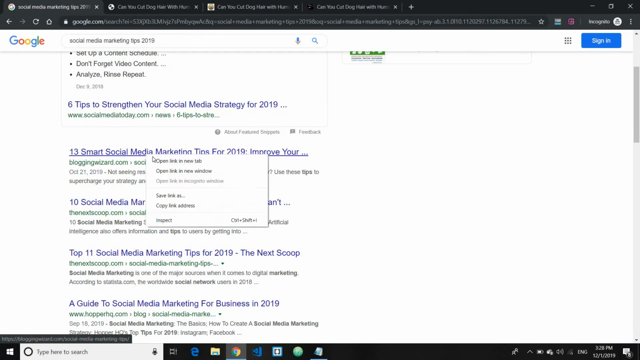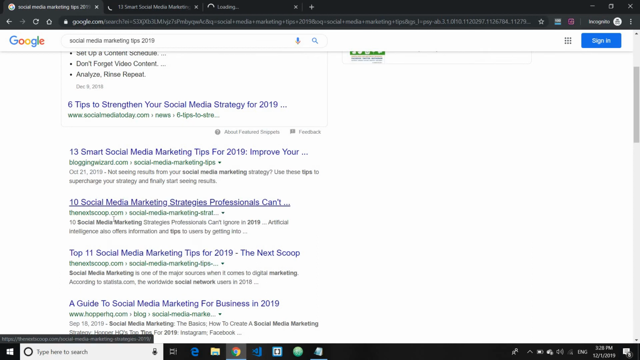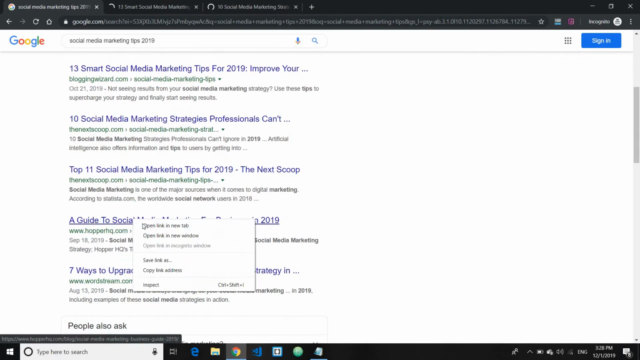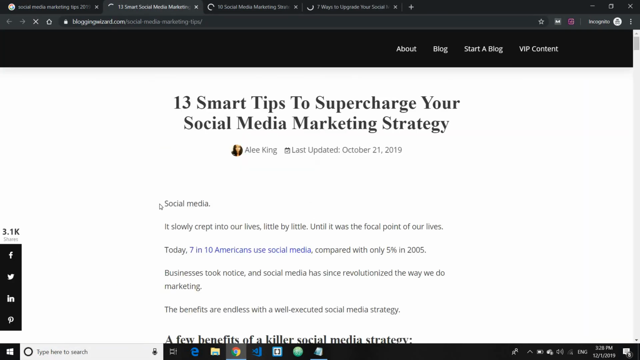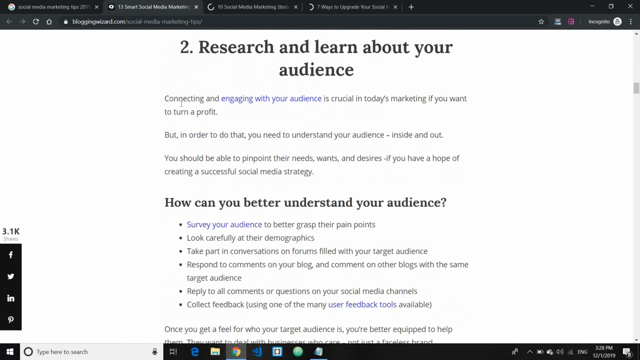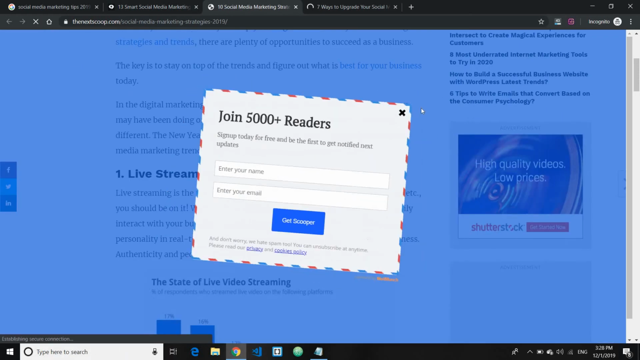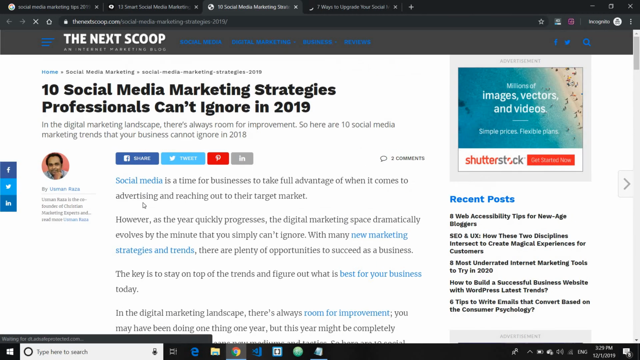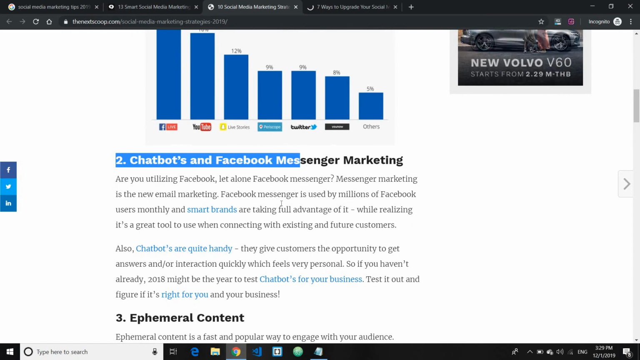Now, if you analyze the results ranking on the first page, let me just close this down. You see that the majority of them are a list type post. As you can see here, number one, layout. Number two, number three. How about this one? This is also the same thing. Number one, live stream. Number two, something like that.